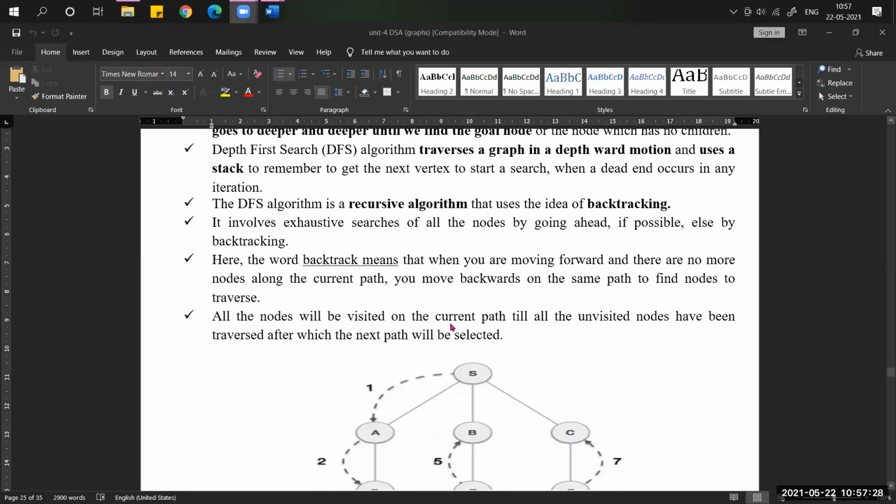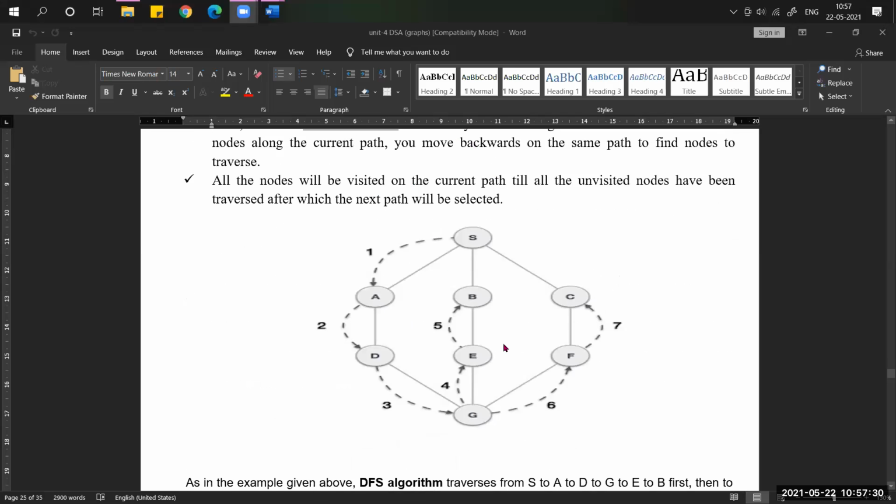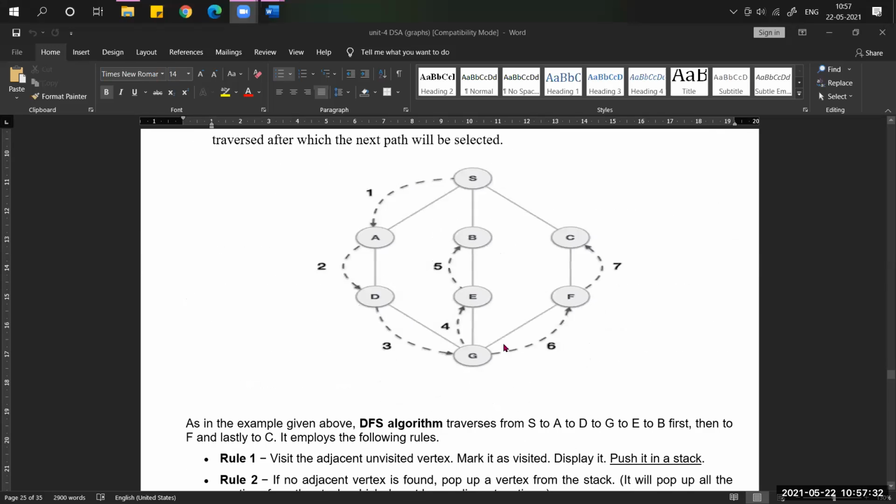Now look at this example. Please go through these important points, as I can't explain all the theory. If you observe this example, it is the same graph we took for BFS, but you have to observe how the nodes will be visited.